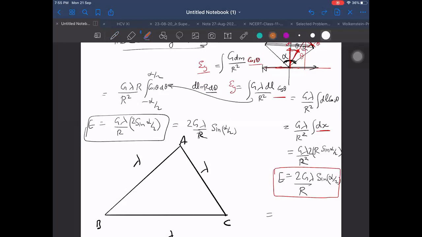So mostly students will be able to remember and learn it, because they will find it written the same way in books. But you should know all the other things also. See how beautiful it is, just converting into dx, and how beautifully we get the answer from that also.